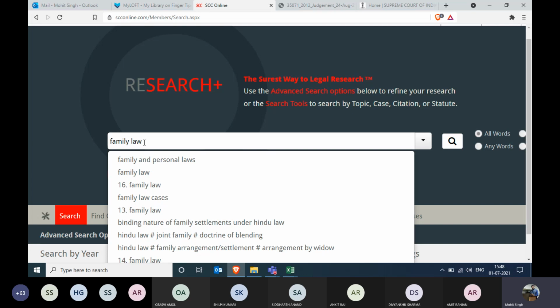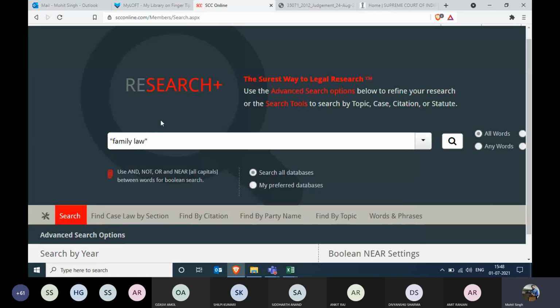Whenever you want to make a precise search on any search engine and you are searching for a phrase, then please use double inverted commas. Double inverted commas will make sure that the search engine will search this particular word as a phrase and not two individual words. There you go.